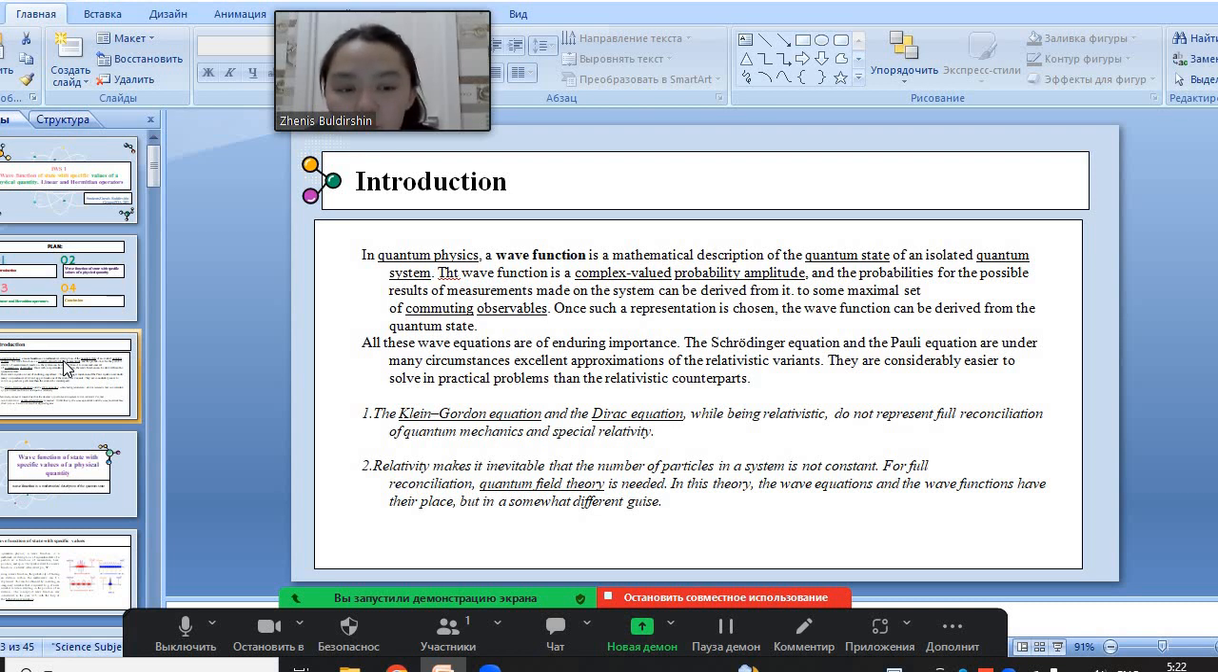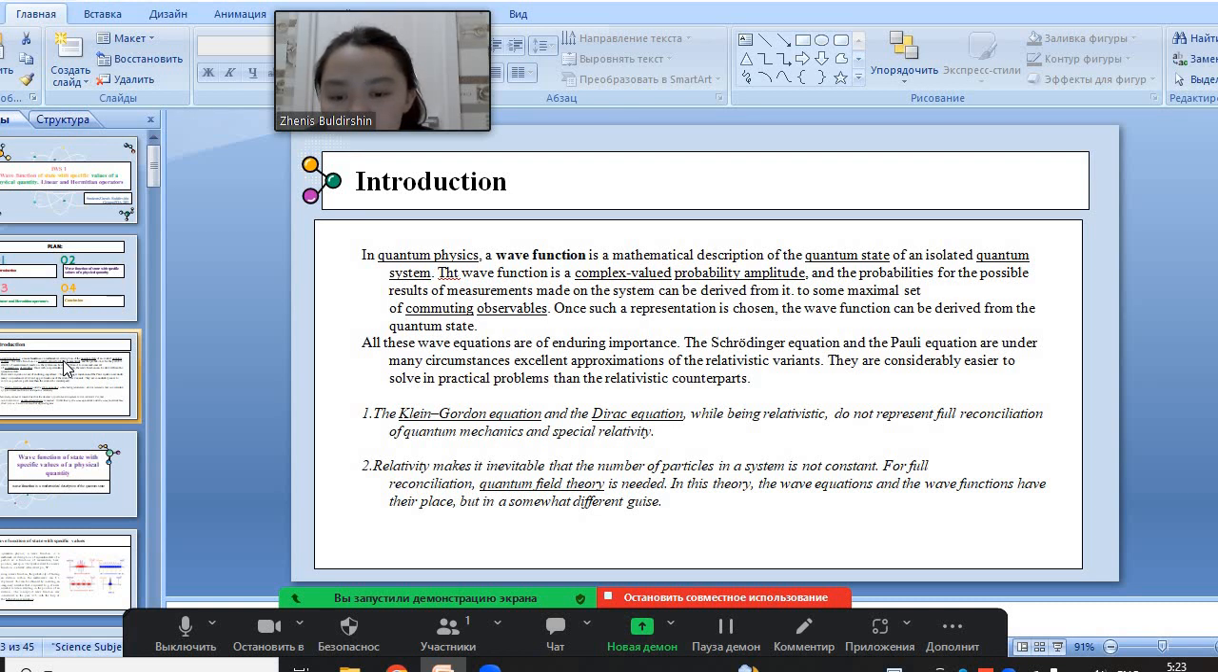The Schrödinger equation or Pauli equation are under many circumstances excellent approximations of the relativistic variations, and they are considerably easier to solve in practical problems than the relativistic counterparts. The Klein-Gordon equation and the Dirac equation, while being relativistic, do not represent full reconciliation of quantum mechanics and special relativity.